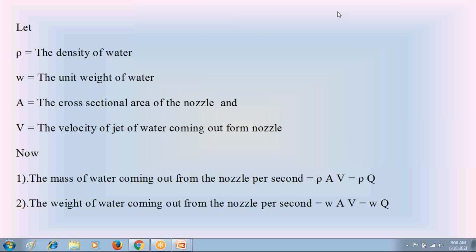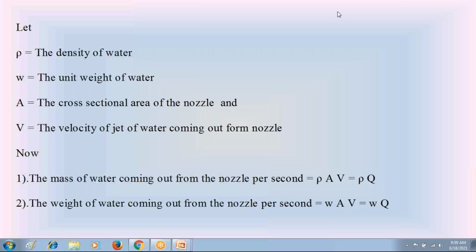Coming to the continuation of this water jet. Just now I explained what is water jet. From the end of the nozzle, the water is coming out with a large velocity. That is called the water jet or the beam of water. Now I am going to explain how much mass of water jet is coming out from that nozzle per second. So please follow the steps on the screen.